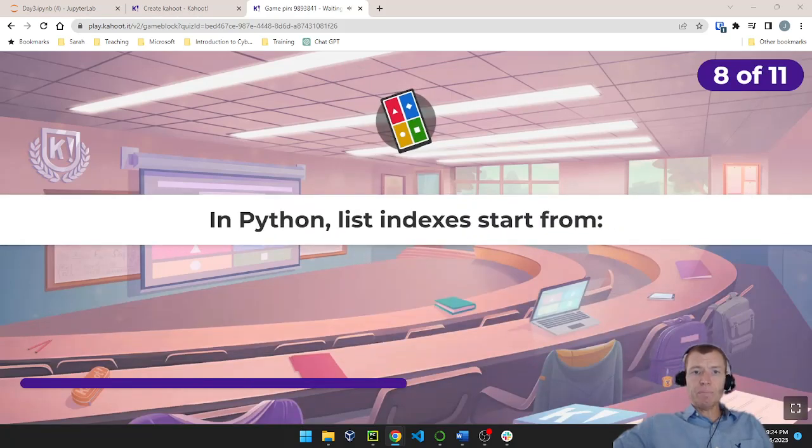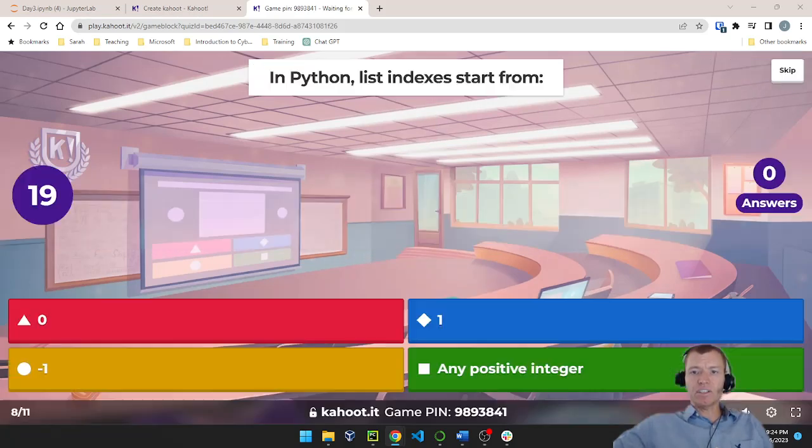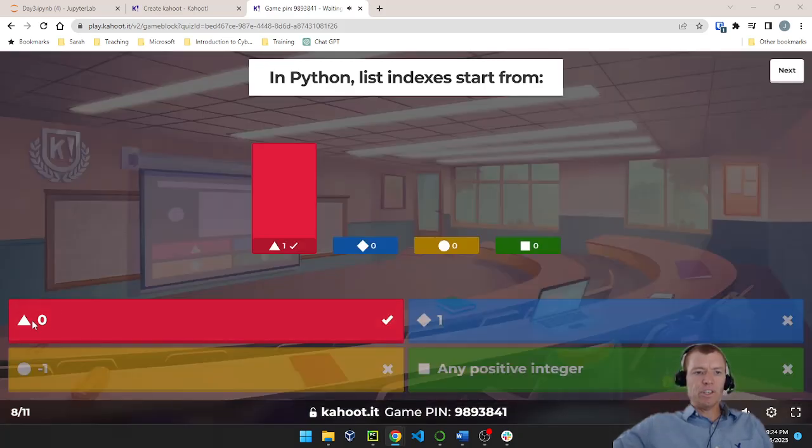Question number 8. In Python, list indexes start from 0, 1, -1, or any positive integer. List indexes always start from which number? All right, we are zero-based. Python is a zero-based language, so we start at index of 0.